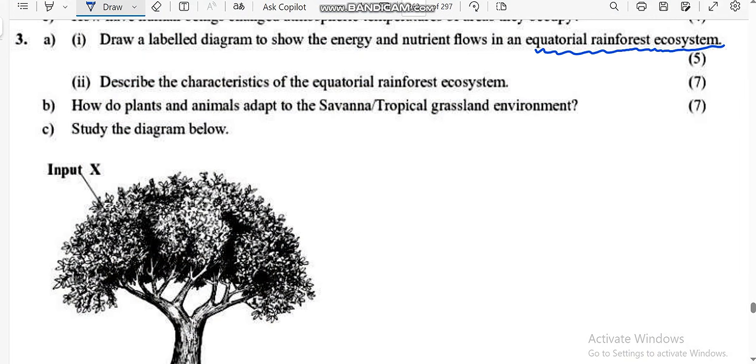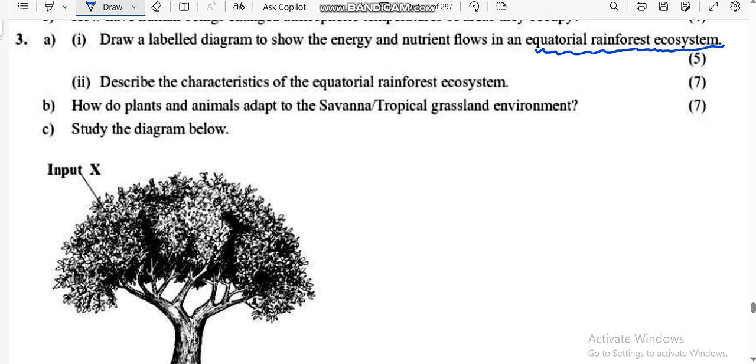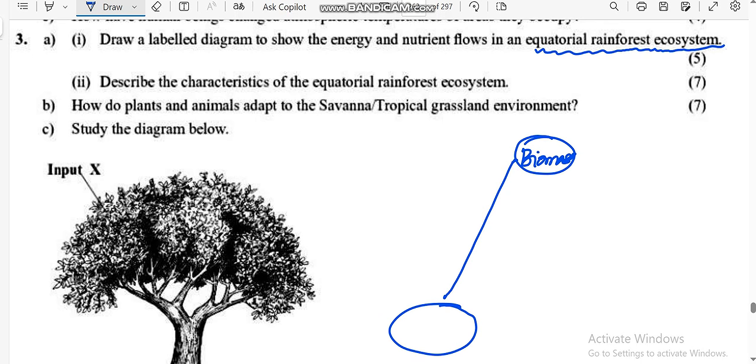So the question says, draw a labeled diagram to show the energy and nutrient flow in an equatorial rainforest ecosystem. So obviously I'm going to draw something like this. All right. So you're going to draw something like this. Here we are going to have biomass. And here we're going to have litter.